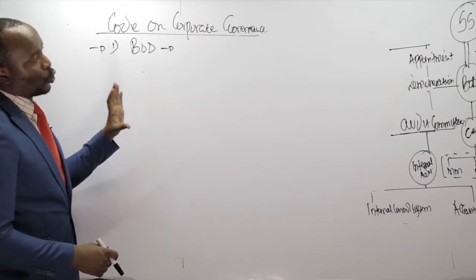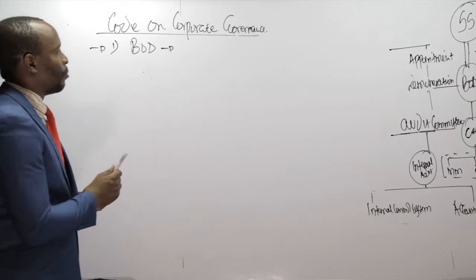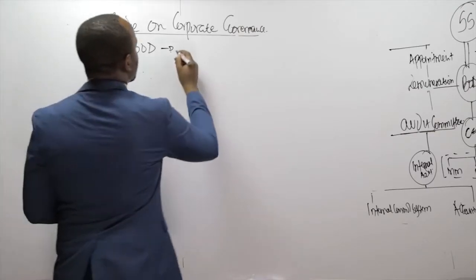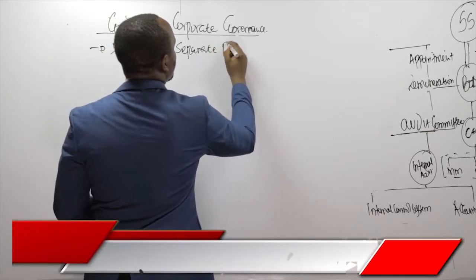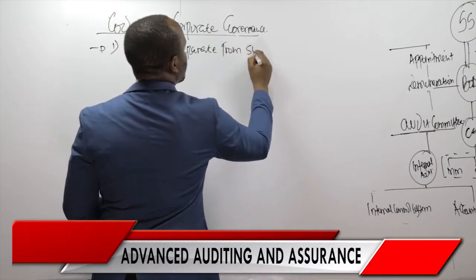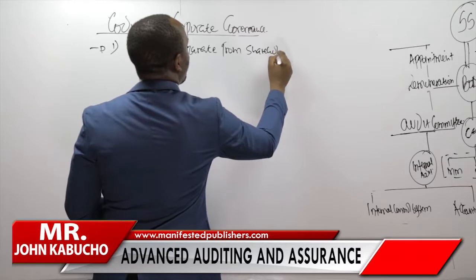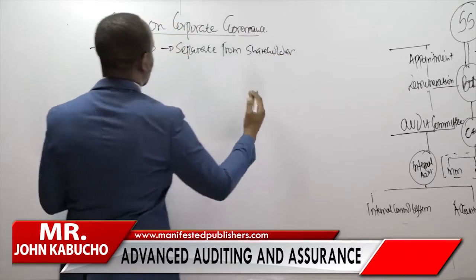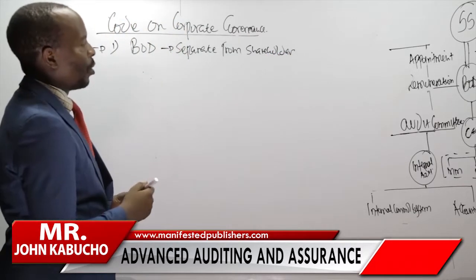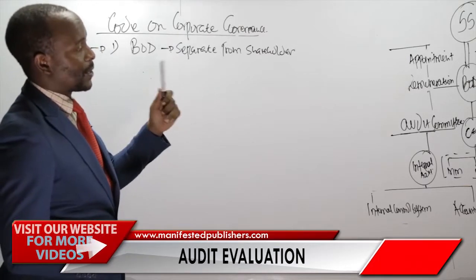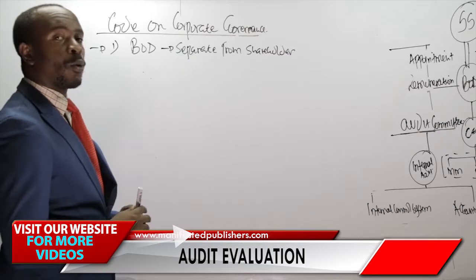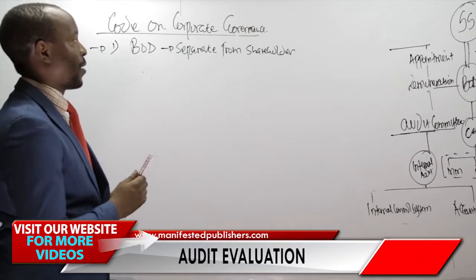And the board of directors should be separate from the shareholders. I think you have heard of the situation we call separation of powers and ownership, or separation of control and ownership. The owners are the shareholders. The people who are controlling are called what? The directors. It's very good we separate that.